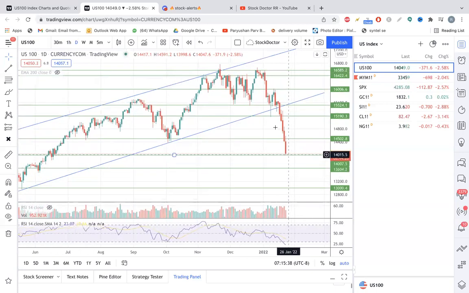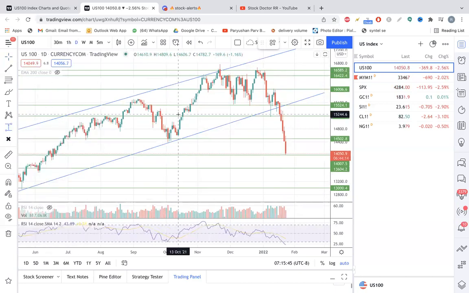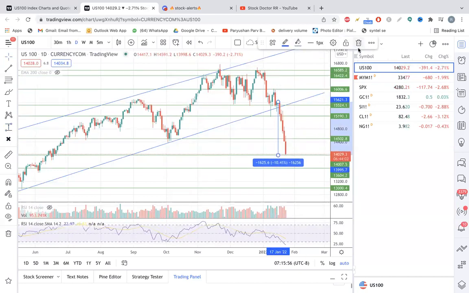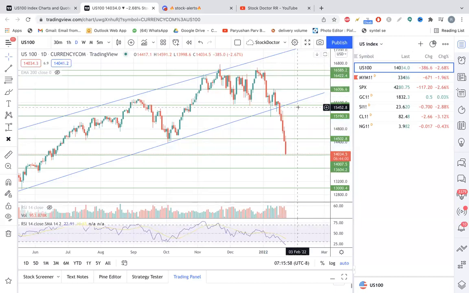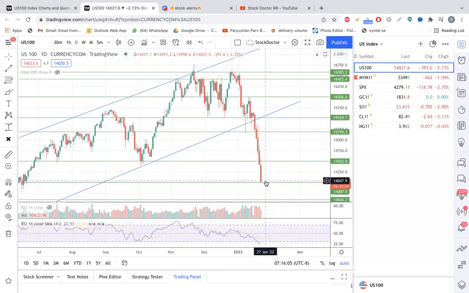This is a one way sell off happening from the last 4 to 5 days, from 15,621 to 14,000. So almost a 10% sell off in 5 days. So there is a high probability that it can take support here at 14,000, trade here for 1 or 2 days, and then again come back toward 14,500.